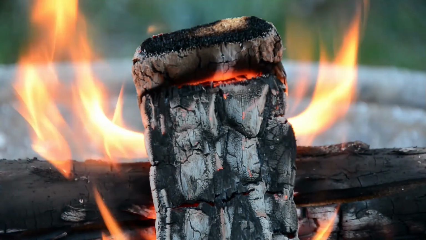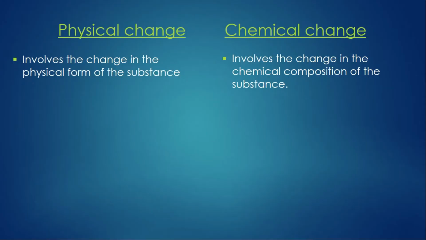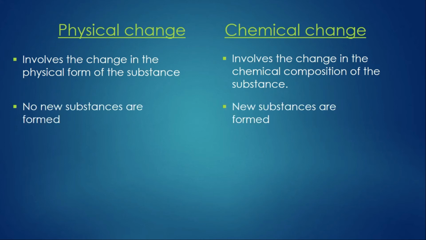So if we now summarize everything that we just studied, we can easily get all the important points of differences between the physical and the chemical changes. Like, physical changes involve the change in the physical form of the substance, that is, change in the shape, size and form, while chemical changes involve the change in the chemical composition of the substance.